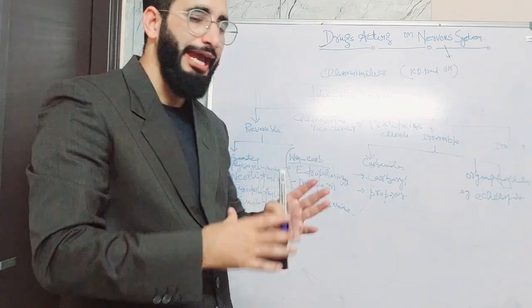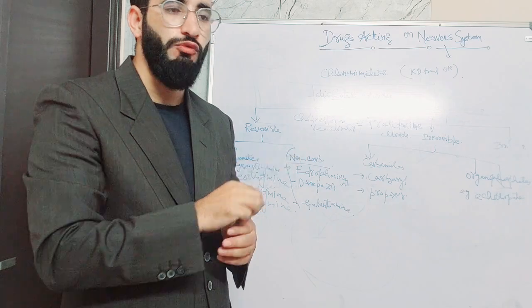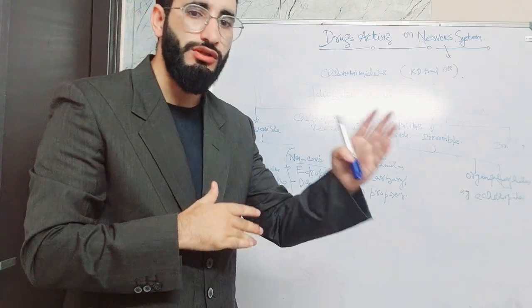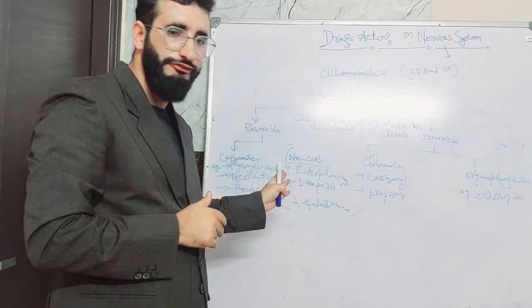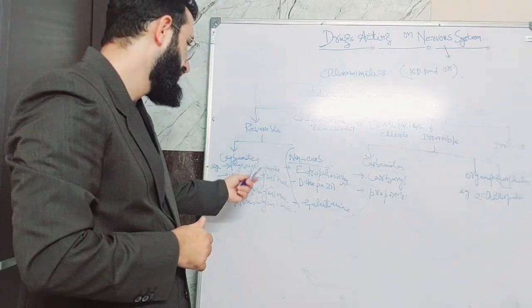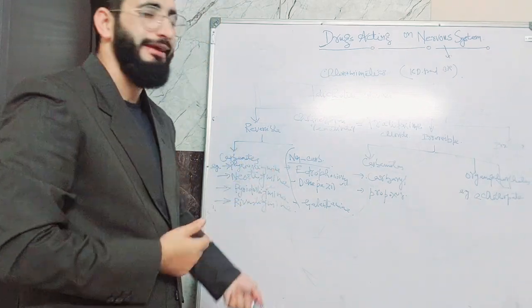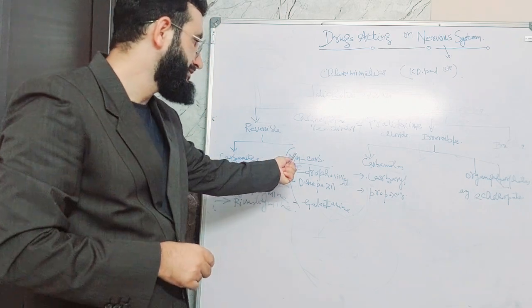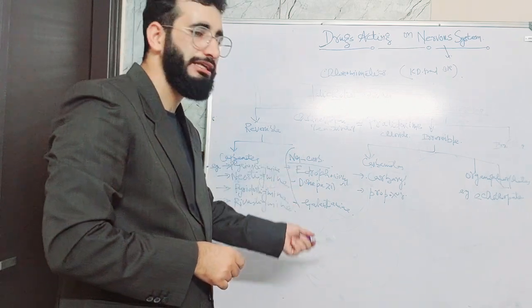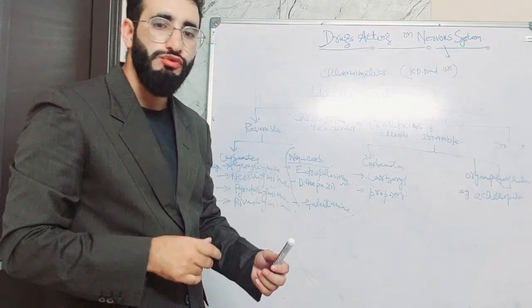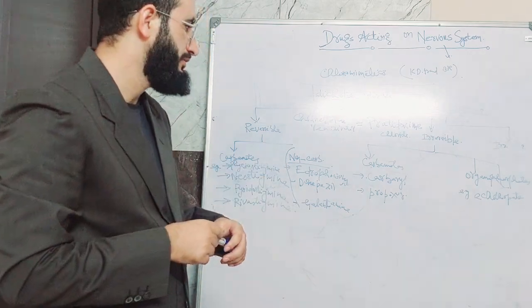The reversible class is further subdivided into carbamates and non-carbamates. In carbamates we have physostigmine, neostigmine, pyridostigmine, and rivastigmine. In non-carbamates we have edrophonium, donepezil, and galantamine, and these drugs are used in Alzheimer's disorder.